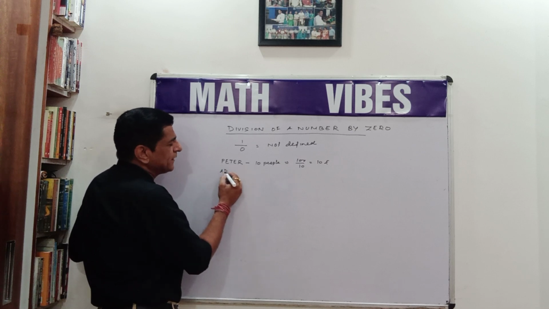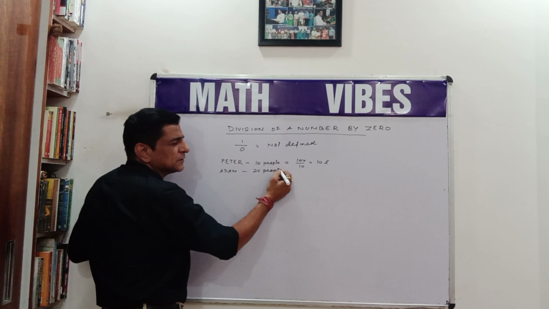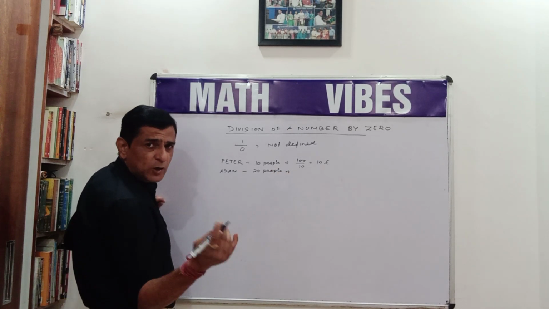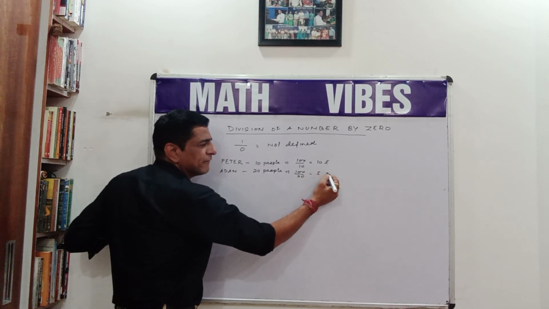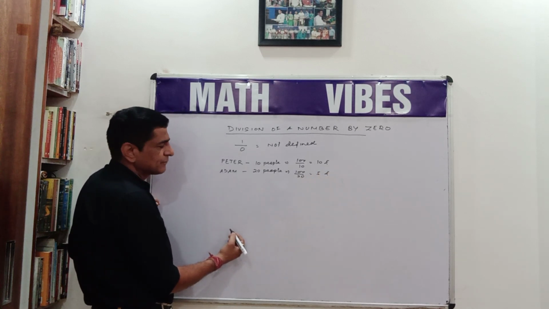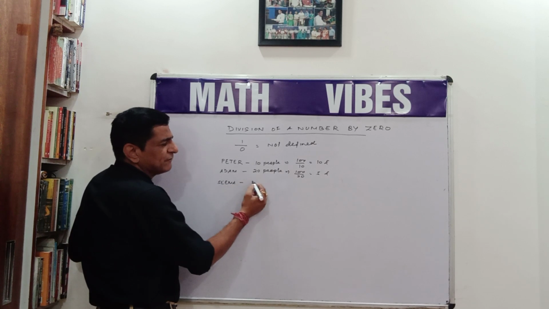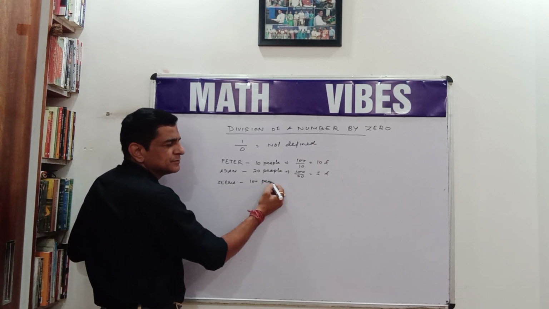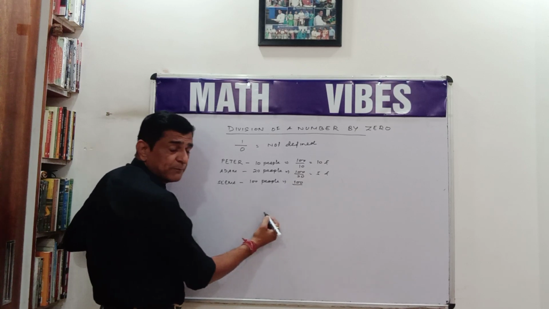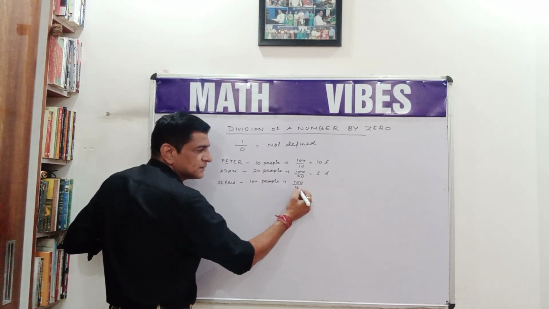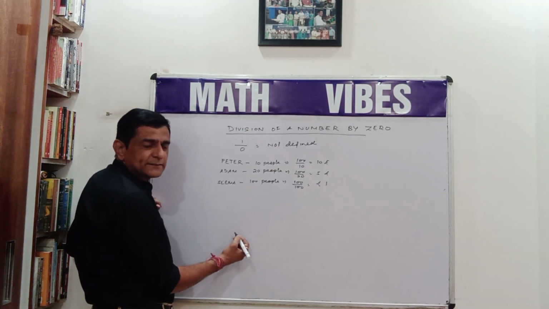Suppose Adam goes there and finds 20 people. So he will also perform the operation of division and come back giving 5 rupees to each person. Seema goes there and finds 100 people. She will perform the operation of division and give 1 rupee to each person and come back.